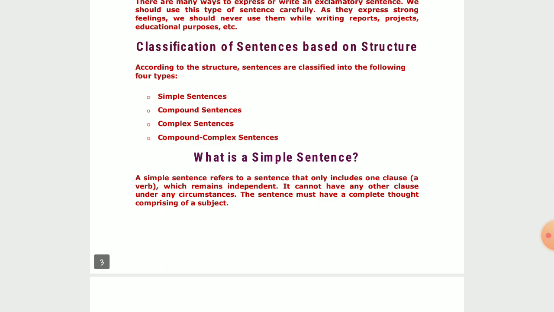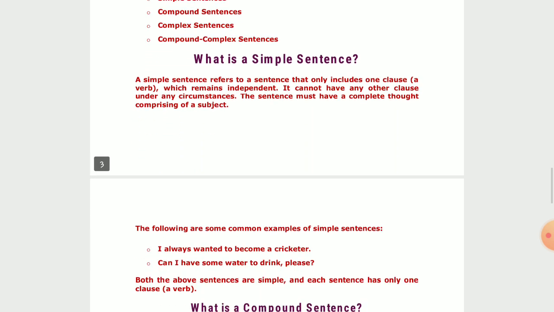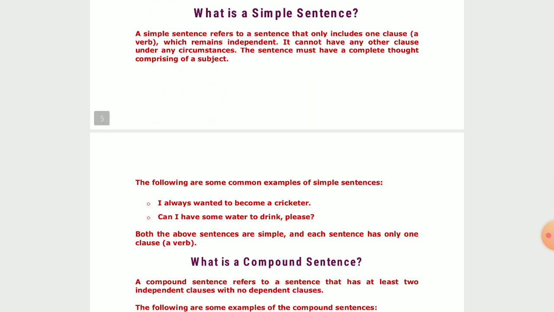Now let us come to the first one. What is a simple sentence? So let us read about the simple sentence. A simple sentence refers to a sentence that only includes one clause, a verb which remains independent. It cannot have any other clause under any circumstances. That means it should have only one clause. That clause is the principal clause.